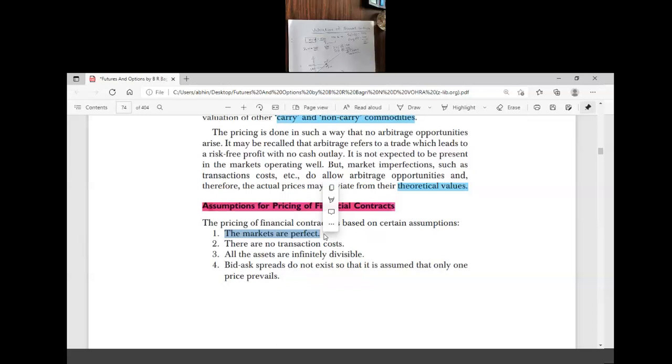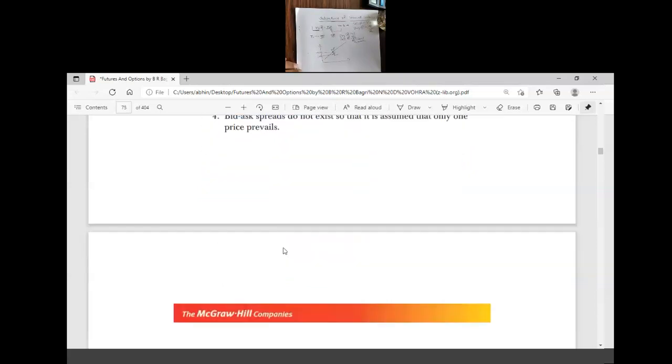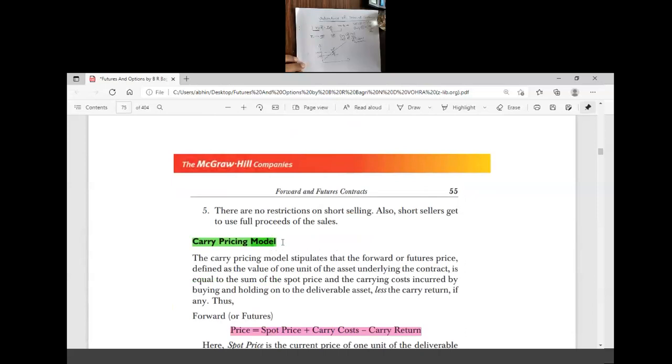And here, as we discussed in derivative contracts, there are two types of derivative contract based on the nature of the underlying asset. One is a financial future contract or forward contract, and the other one is commodity future contract. Financial contract and commodity contract. So we discussed what we mean by financial futures and what we mean by commodity futures.